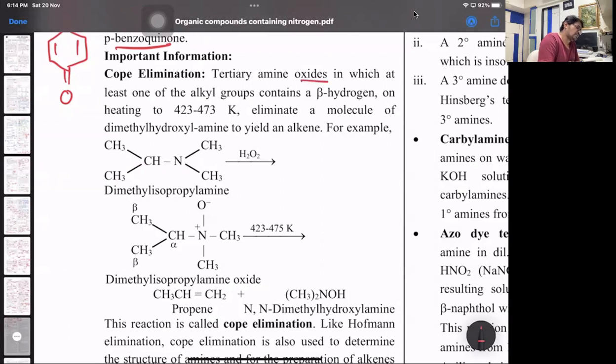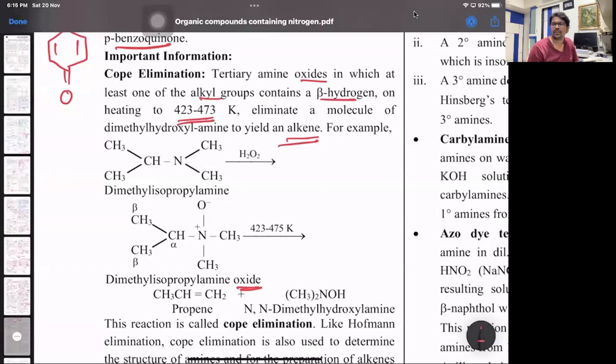Tertiary amine oxides, in which at least one alkyl group containing a beta H is heated to 423 to 473 Kelvin. It eliminates a molecule of dimethyl hydroxylamine to yield an alkene. So 3 degree amine oxides, which contain at least one alkyl group containing a beta H. So look at that, dimethyl isopropylamine with H2O2, it forms its oxide.